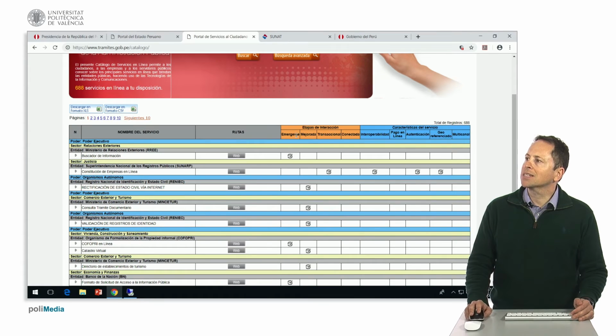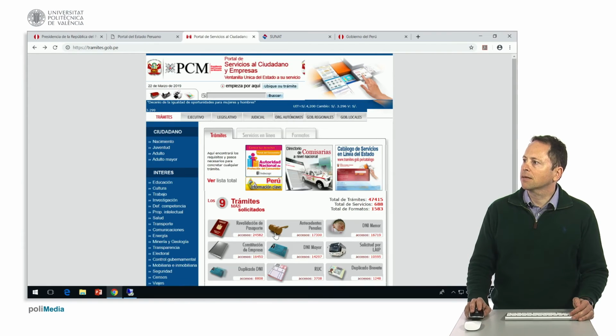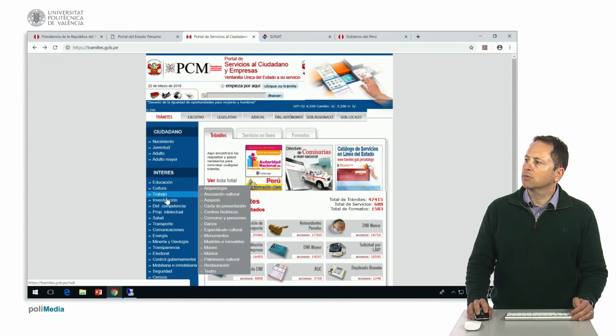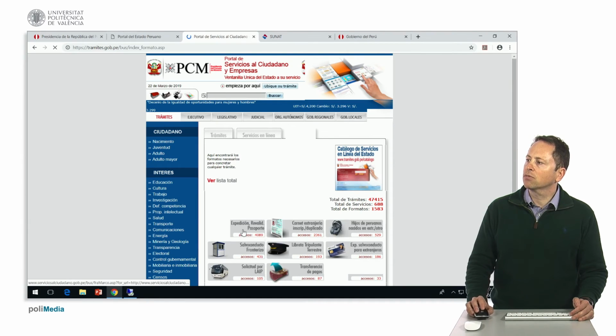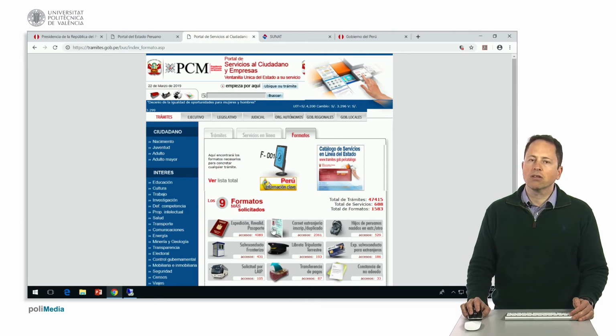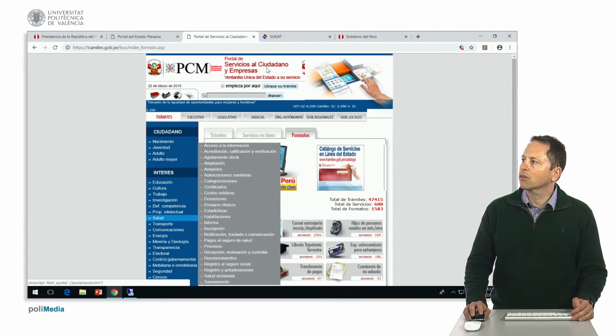And then we also have the option to download the necessary forms to interact with the Peruvian administration. Let me go back to check the formats, just so we can check if they work correctly. Let's see. Here we are. As you can see, we have various forms for different types of procedures and different branches of power, including the executive, judicial, and autonomous bodies. This is where the forms I mentioned earlier are located and available to download. Here you can find the most requested forms. The previous section was reserved only for common procedures, and this current one is for downloading whatever form is necessary.